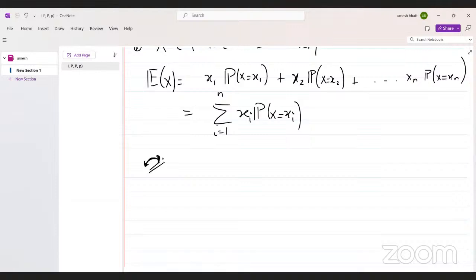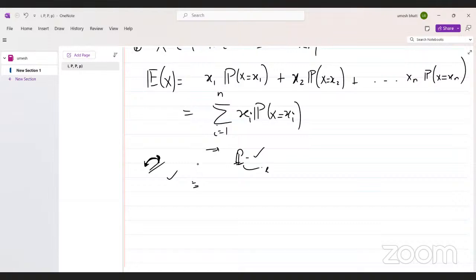If there is the concept of probability in any question, then the question asks about expectation. If there is no probability, in the sense that you have a sample, then there is no expectation, there is mean for that.